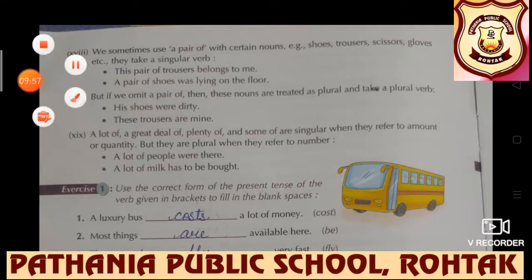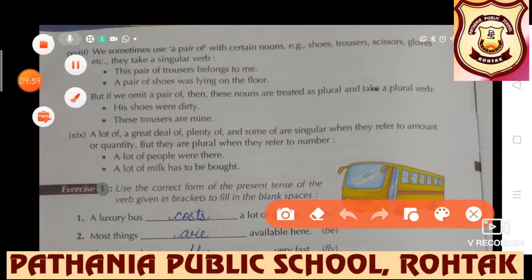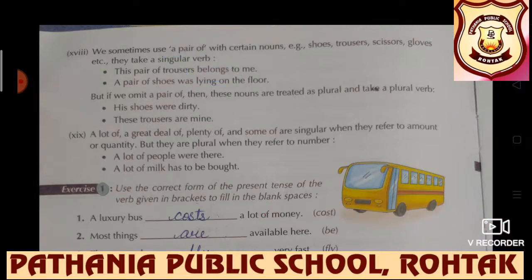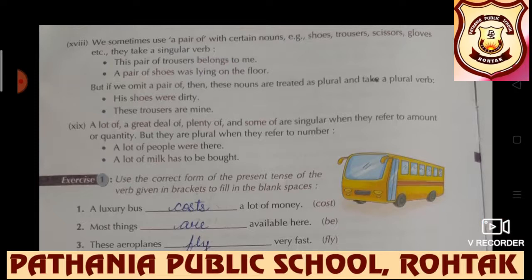Next point. Sometimes students, we use a pair of with certain nouns, a pair of trousers, a pair of spectacles, a pair of scissors, gloves, etc. Any example can be there. Always remember students that they always take a singular verb. This pair of trousers belongs. A pair of shoes was lying on the floor.